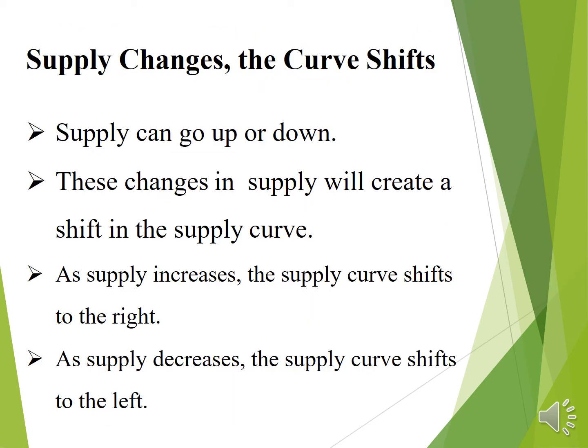Then when supply changes, the curve shifts. Means supply can go up or down; supply is increasing and decreasing. The graph also changes, and these changes in supply will create a shift in the supply curve. When supply increases, the supply curve shifts to the right. If supply decreases, the supply curve shifts to the left.